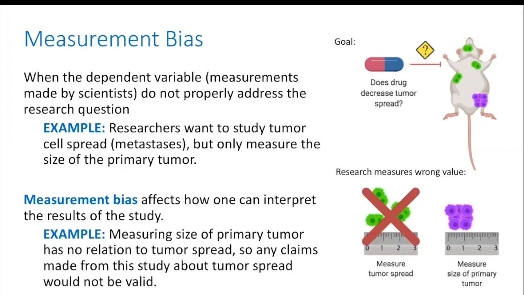If researchers are measuring the size of a primary tumor, which has no relation to tumor spread, any claims made about this study in terms of tumor spread would not be valid until a measurement is used that actually studies tumor spread.